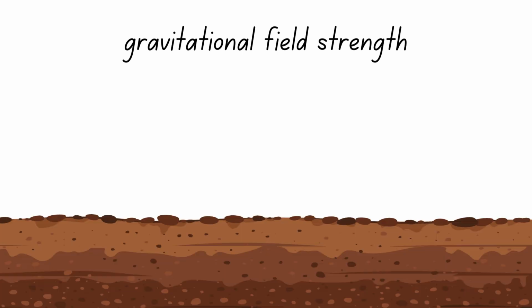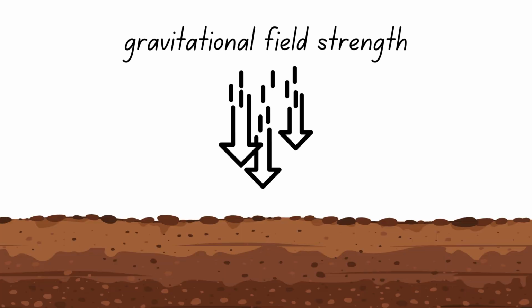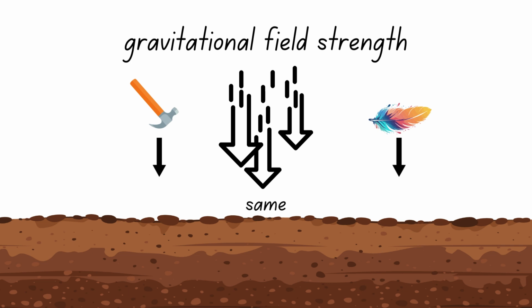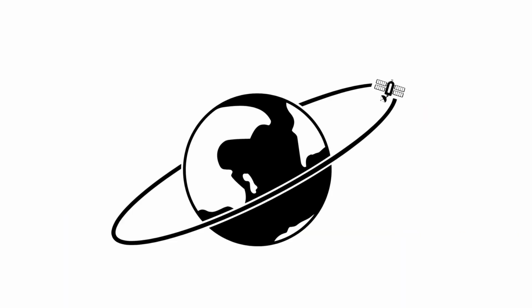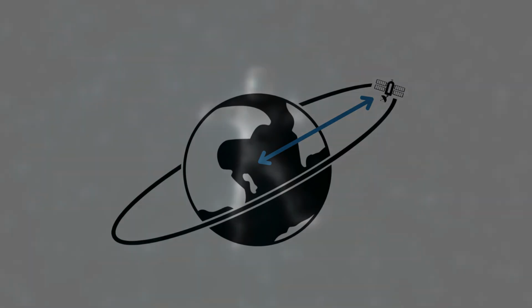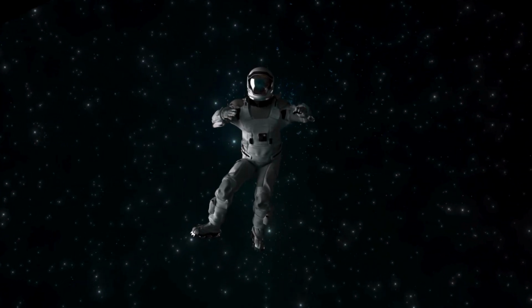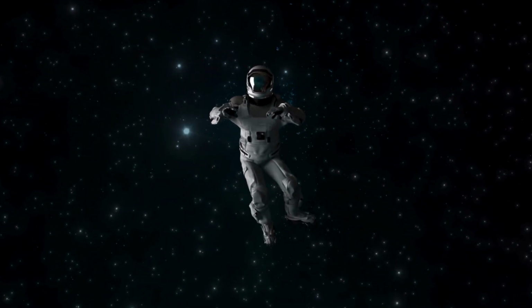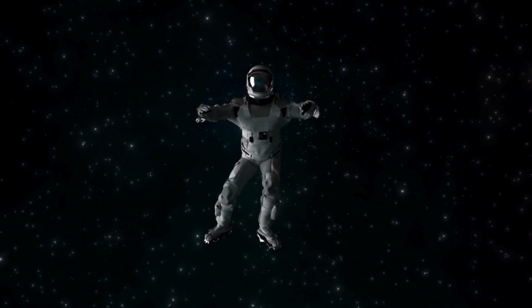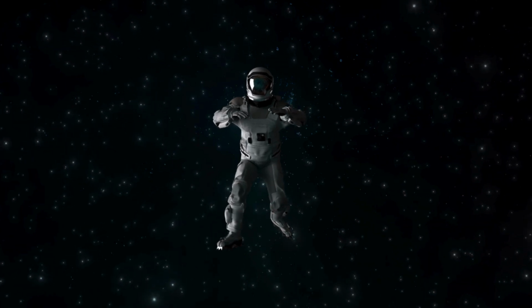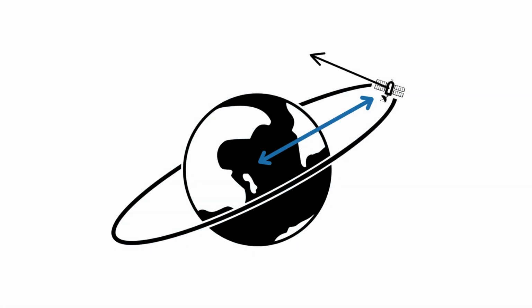In general, the acceleration due to gravity in any field is the same for all matter. That is why, for instance, a hammer and a feather will fall at the exact same rate when dropped in a vacuum, where there is no air resistance. In orbit, which is at a greater distance from the Earth's center, there is very weak gravity, and astronauts appear to float. This is because they are in a state of free fall around the Earth, constantly falling towards it, but never quite reaching it, due to their tangential velocity, which causes them to orbit around the Earth instead.